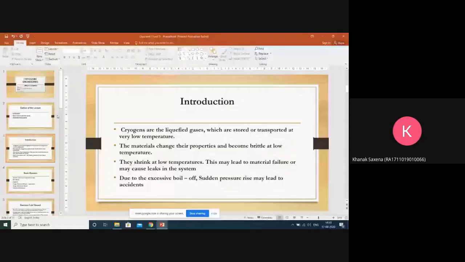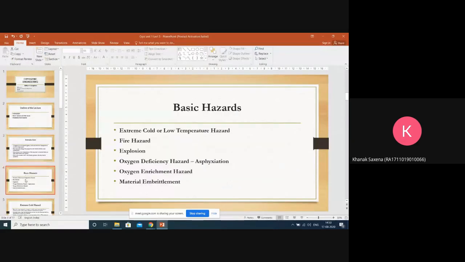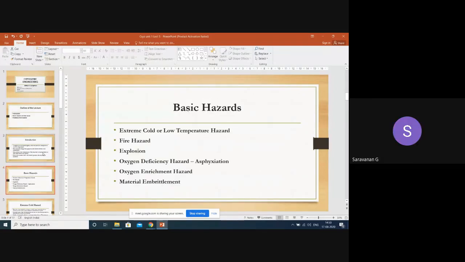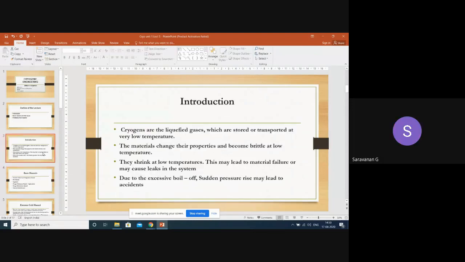What are the important hazards? So there was fire hazard. There was asphyxiation, that is, I guess, at lower oxygen. I don't remember the term exactly. Oxygen deficiency. Yes. Then metal embrittlement, I guess.